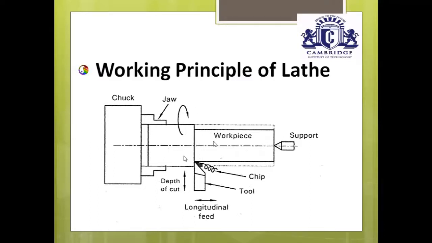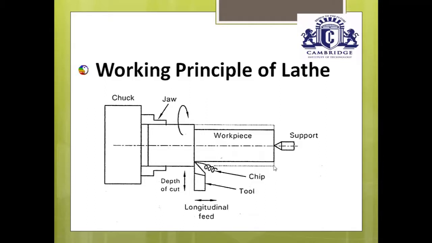When the workpiece is continuously rotating, just set the rpm of the workpiece, around 400 or 450 rpm. Once you set the rpm, the workpiece keeps rotating at that speed. This is a single point cutting tool, a stationary cutting tool. Move this tool nearer to the outer edge of the workpiece, and once you touch the outer edge, give the depth of